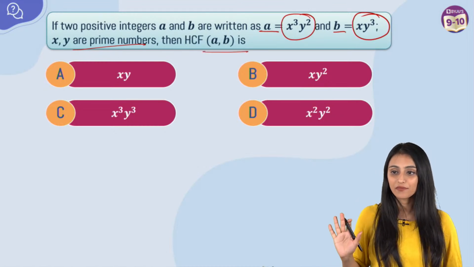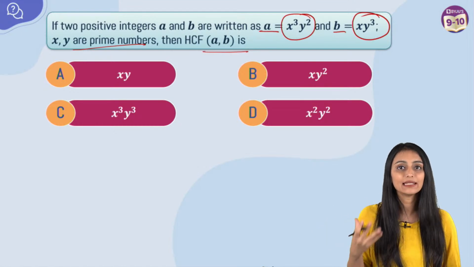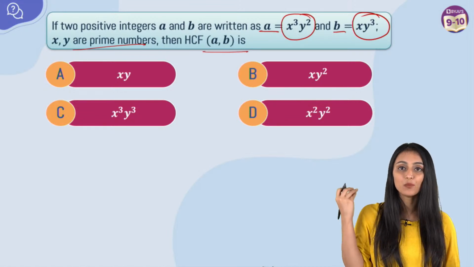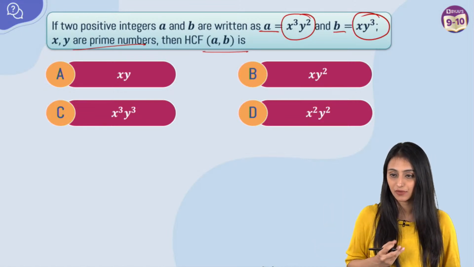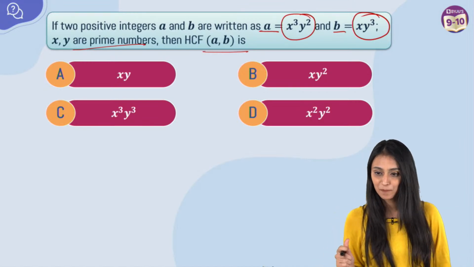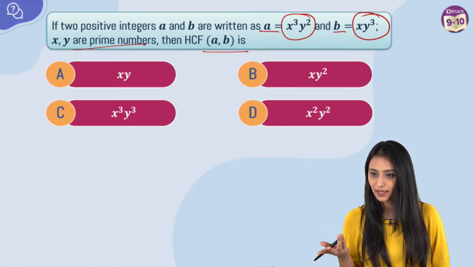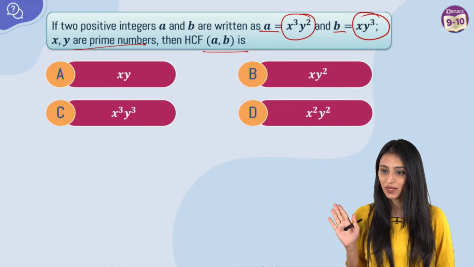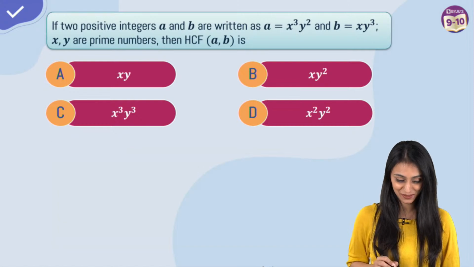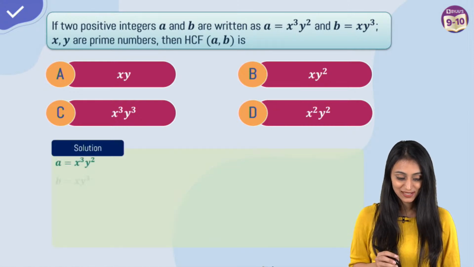So we all know what HCF is. That's the highest common factor, right? A number that will divide both a and b. That's what HCF is. I can see answers. Okay, Nasira, xy square. Everybody is saying xy square. Okay, that's option B. You all are so smart. You already know the answer. Okay, so let's take a look at the solution.